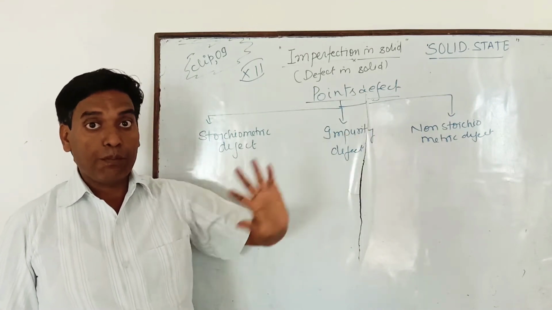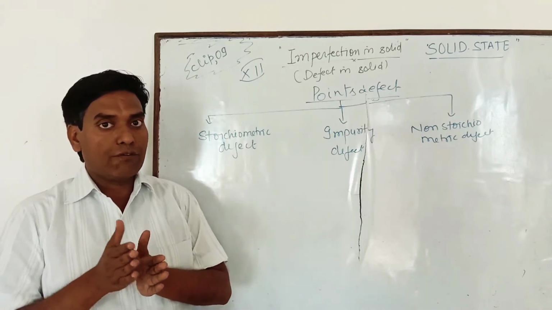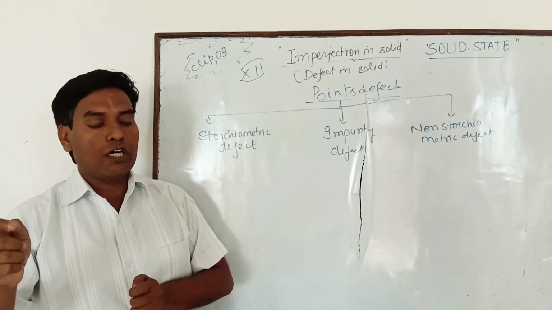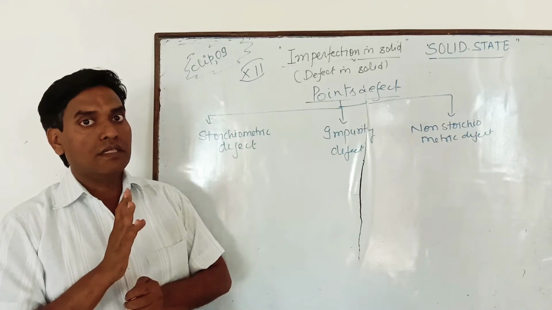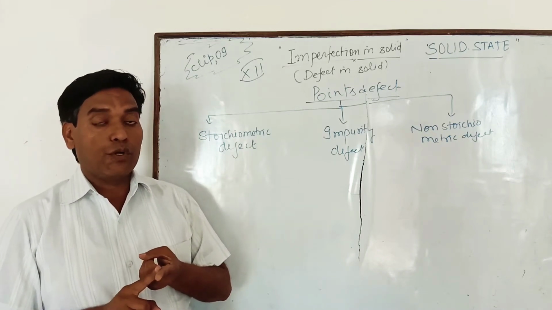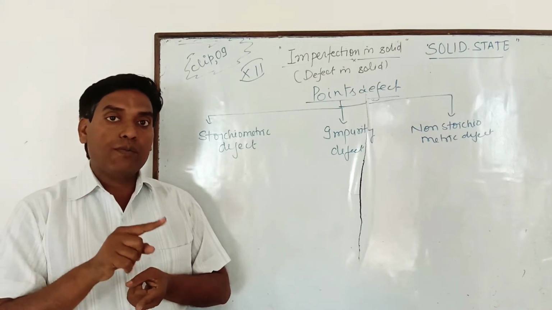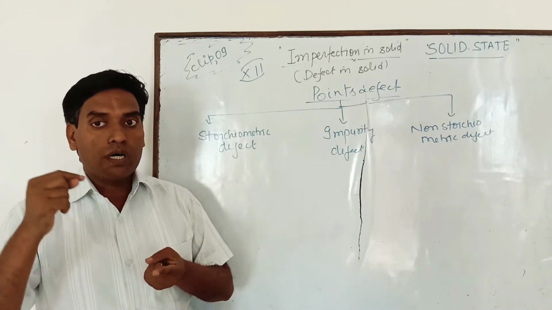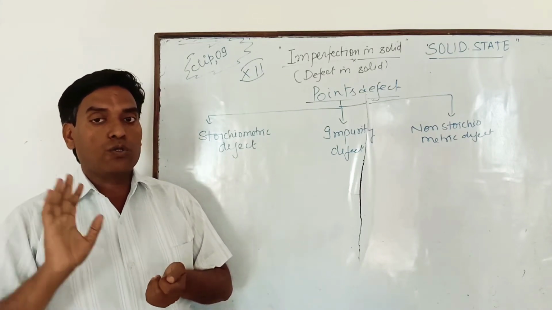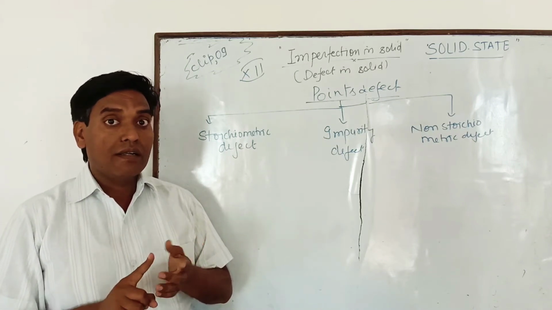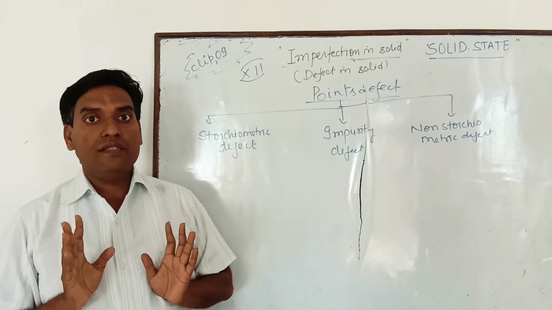non-stoichiometric defect. But if 5 girls and 5 boys are there, and one girl and one boy go outside of the class, then the number of students decreases, but the stoichiometry remains the same.